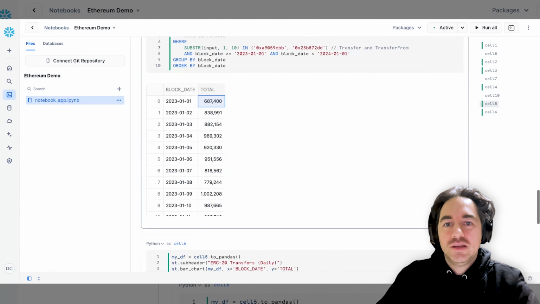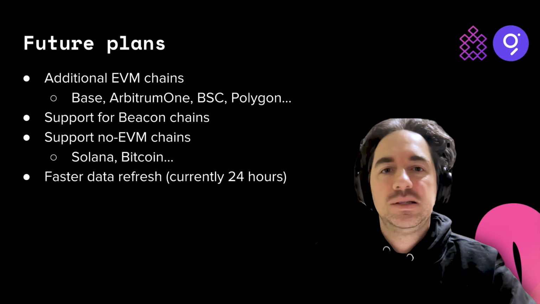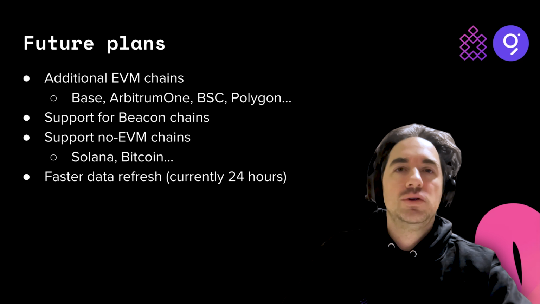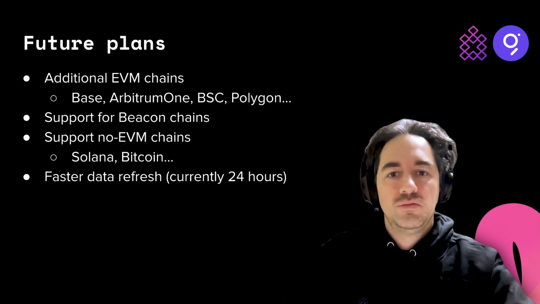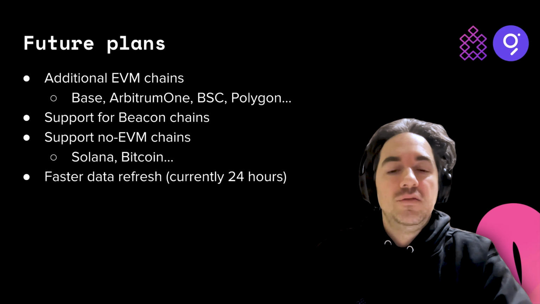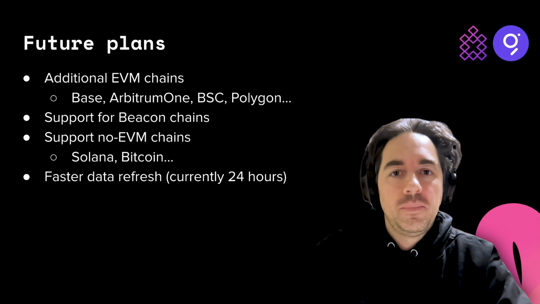So right now, what we did in the demo is a demo for Ethereum. We have all of Ethereum hosted on Snowflake and on our S3 bucket. What we're trying to do currently and actively is add additional EVM chains. So we're going to be adding Base, Arbitrum, BSC, Polygon, and support for beacon chains as well. That way we can do validation on the data, and host blobs too. We can also support non-EVM chains such as Solana and Bitcoin.